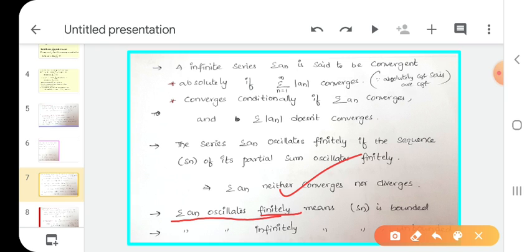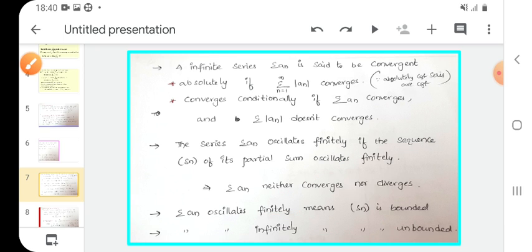If a given series is a finite series and the terms are oscillating, we say the summation is oscillating finitely. Similarly, summation an oscillating infinitely means Sn is unbounded. If the series is a finite series, we can find the lower bound and upper bound. So the series is bounded but neither convergent nor divergent.